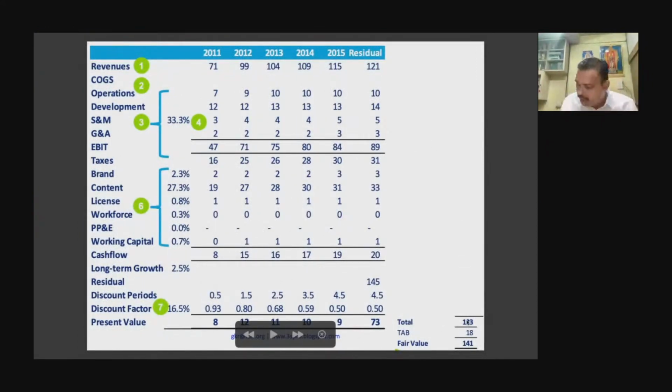So that 123 crores is the value of your intangible asset, which is your technology. Your technology value is 123 crore. Now you have done this using the income approach. This is not done through the cost approach or the market approach.